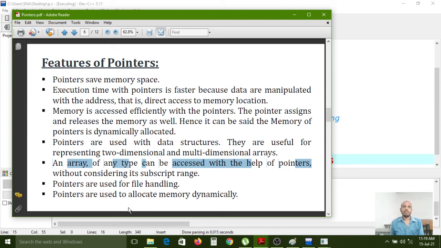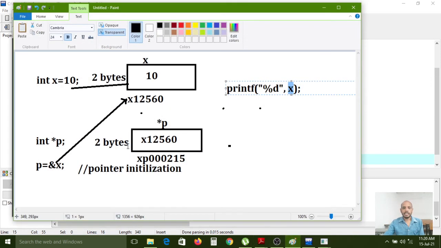But coming to a normal variable, first it checks whether the variable is available or not. After that, whether the memory address is there or not. After that, whether inside that memory the values we have or not. So these many tasks happen behind for a normal variable. But coming to the pointer variable, first it will check the memory address, because we are assigning the same memory address to the pointer. So directly the pointer can point to the memory address. After that, the value we have inside that memory, that value it can fetch to here.